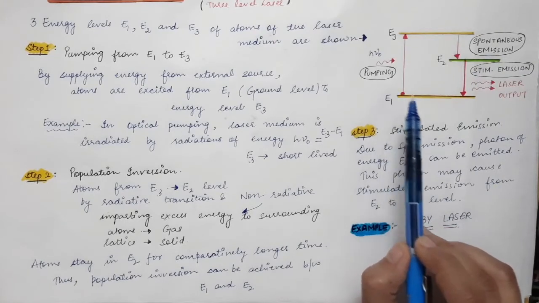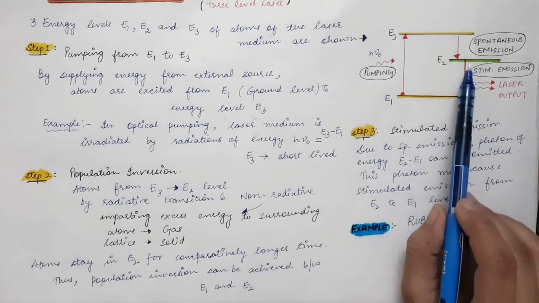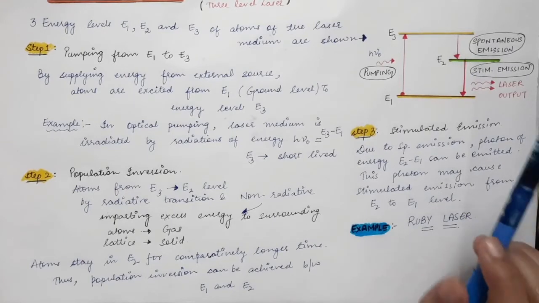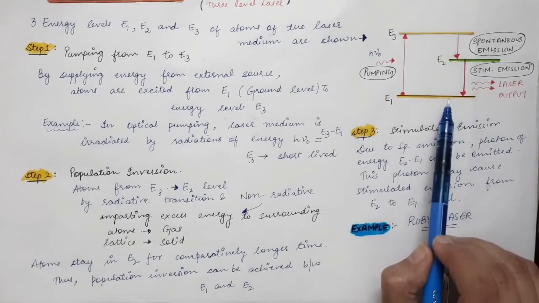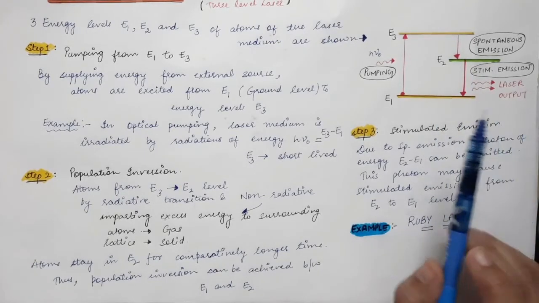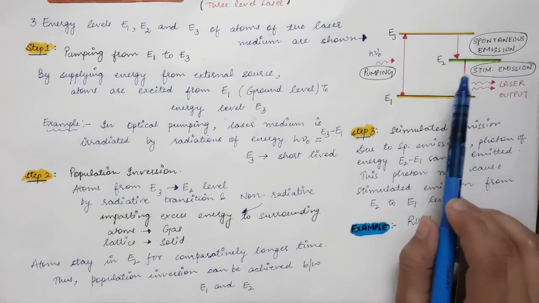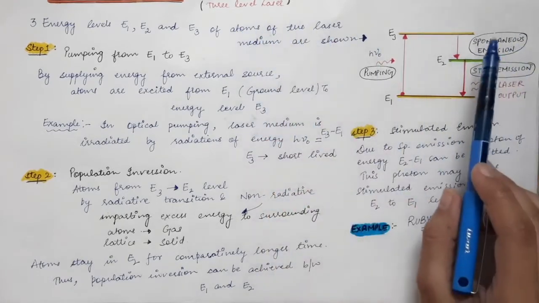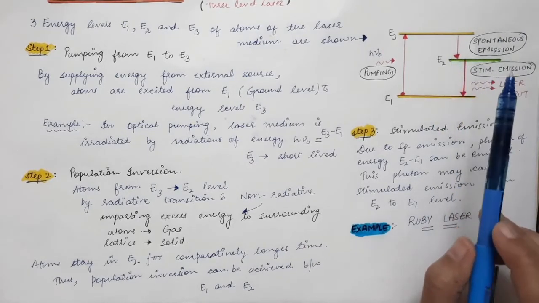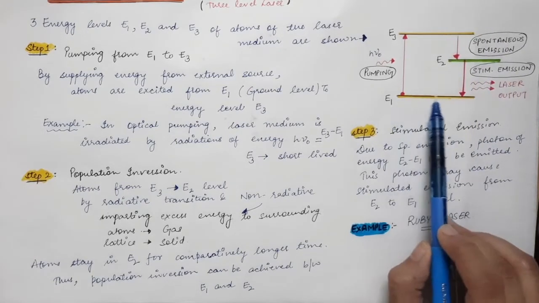The second disadvantage in the case of a 3-level laser is that the population inversion condition is lost after a certain time. After a certain interval, the population inversion condition is converted into the normal population condition, which is more atoms in the lower state and fewer atoms in the excited state. It is lost because the population inversion is achieved between the metastable state and the ground state.